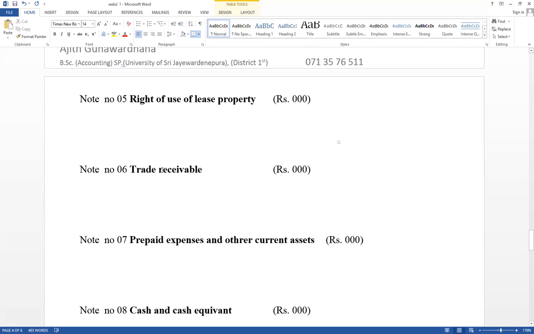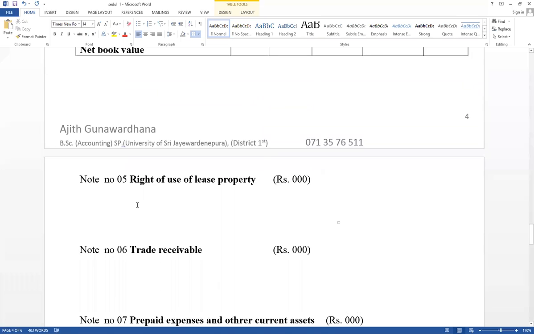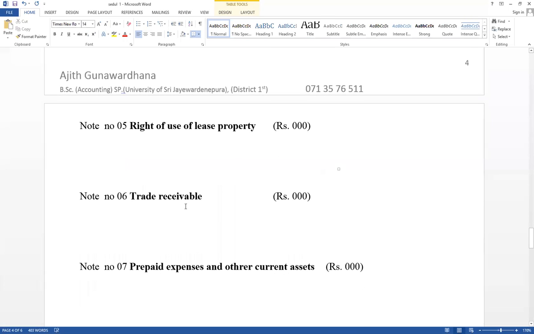And note number 6, trade receivable. මෙතන මේ numbers වෙනස් වෙන්න පුළුවන්. මේ තමයි සාමාන්‍ය යන විදිය. Sometimes you have to prepare a separate note for inventory also. එතකොට මේ note numbers වෙනස් වෙන්න පුළුවන්. Right, trade receivable, under it you have to disclose trade receivable minus allowances for expected losses.